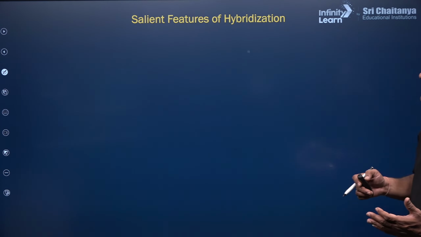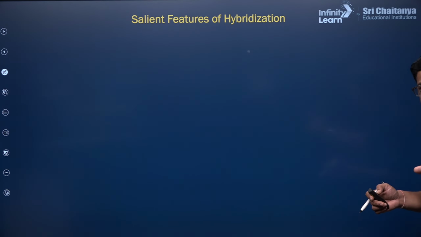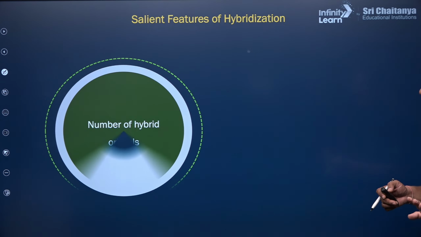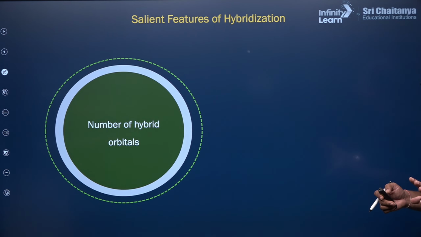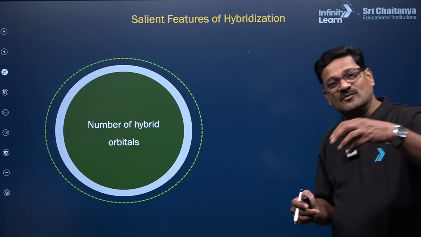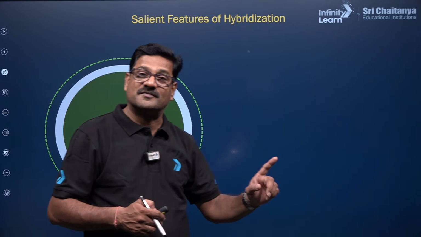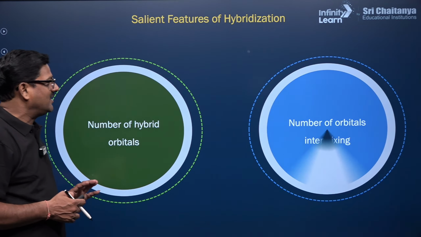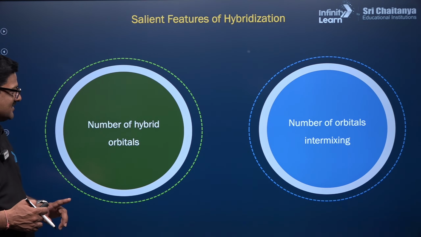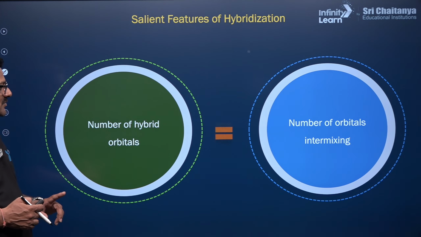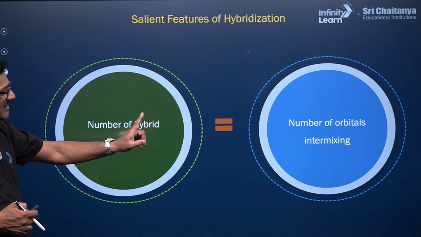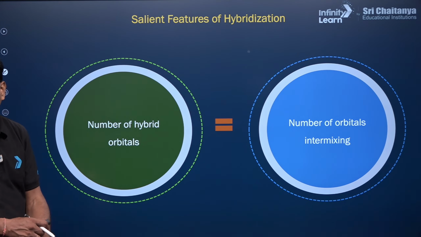So, points to remember and salient features, take a pen and paper and quietly write this. Number of hybrid orbitals: the number of orbitals involved in hybridization should be equal to the number of orbitals formed after hybridization. The number of orbitals intermixing and the number formed are supposed to be the same. It should be equal, right?